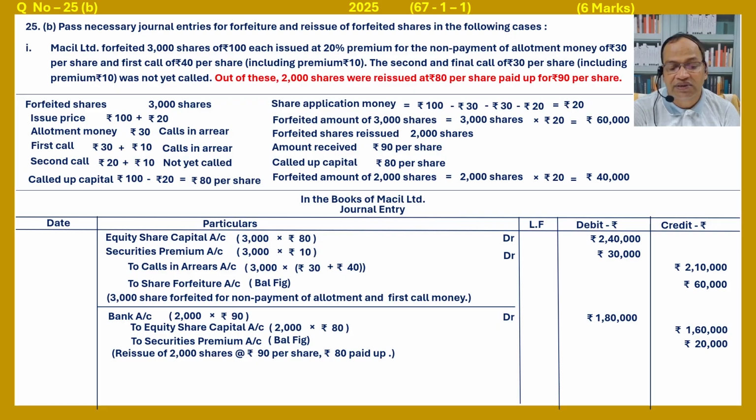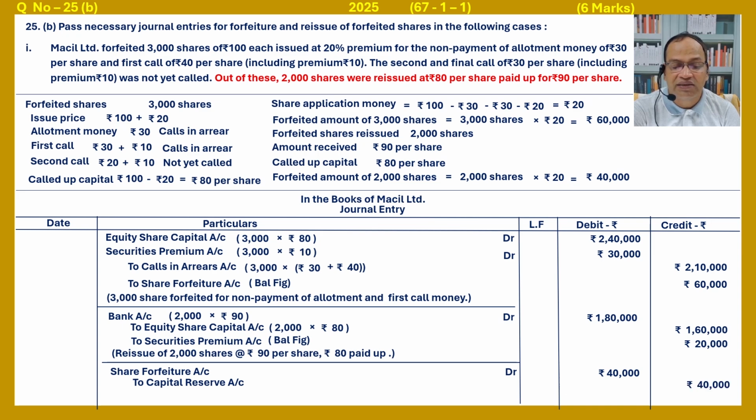Reissue of 2000 shares at the rate of 90 per share, 80 paid up. Next, share forfeiture account debited. So here, the forfeiture amount of 2000 shares will not be set up. Therefore, the total amount is transferred to capital reserve. Share forfeiture account debited 40,000, where we get 2000 into 20, 40,000. To capital reserve 40,000. Balance in share forfeiture account transferred to capital reserve account. Clear?